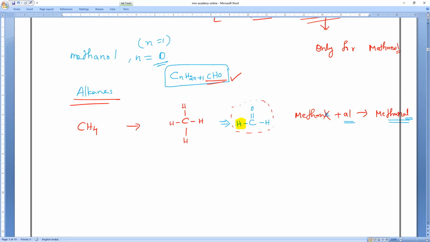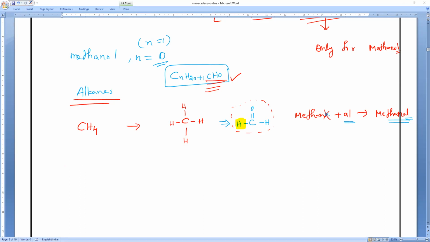That's why I'm saying here, if I want to get methanal, n is equal to 0 in the general formula. Can anybody tell? n is equal to 0. Okay, guys, that is very, very important. So next onwards, same.